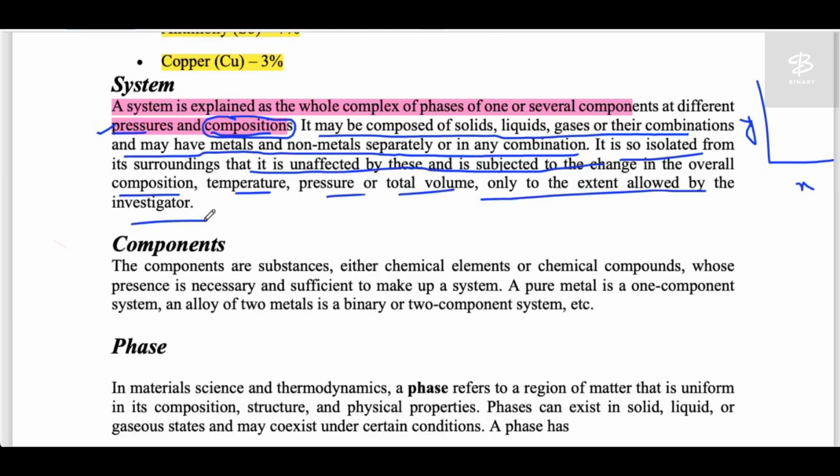You know what a system is, what surroundings are, and temperature, pressure, and total volume. If phase changes happen, the total volume could change. The total volume of that material would be the same if it has the same phase, but if the phase is going to change, the volume will change, because a solid contains very little volume, a liquid contains more than that, and gases occupy even more volume. So the volume will automatically change if your phase changes.